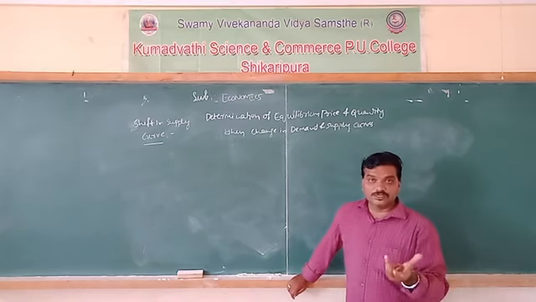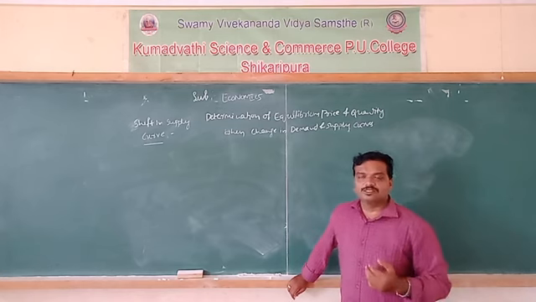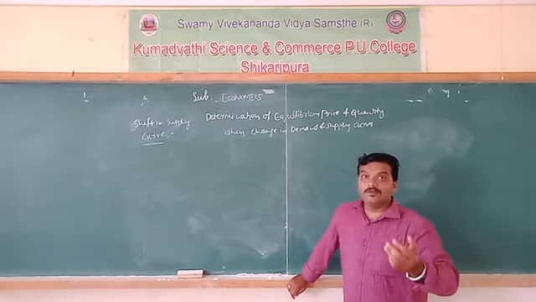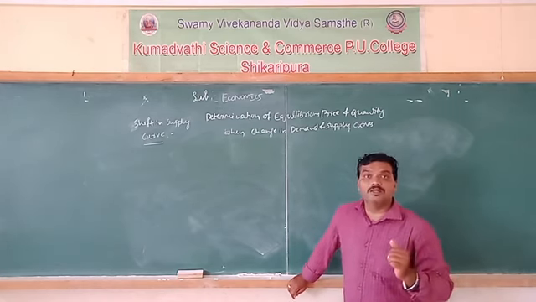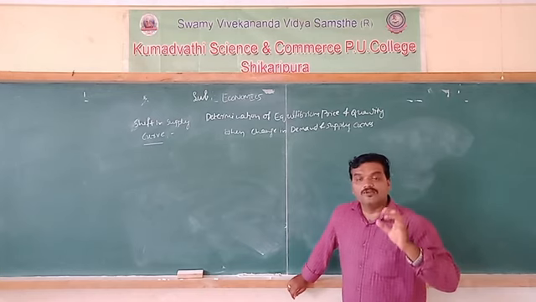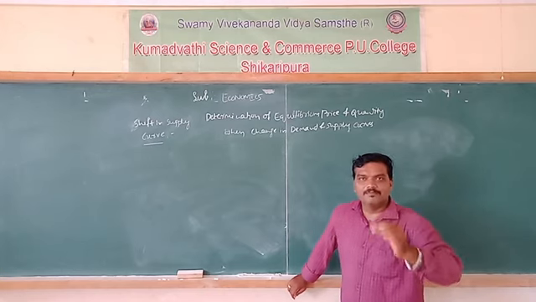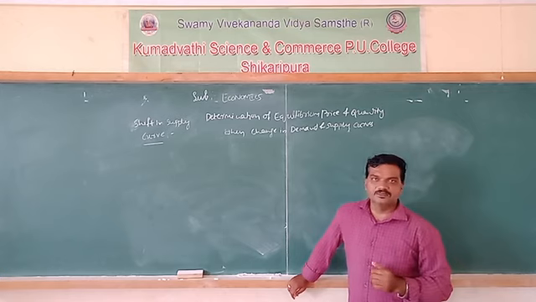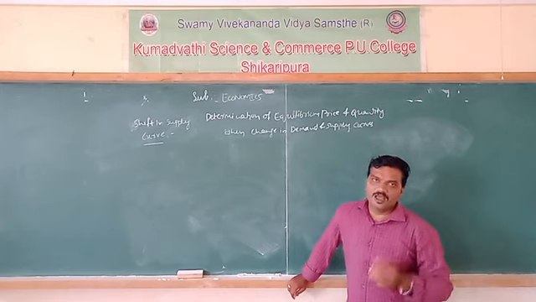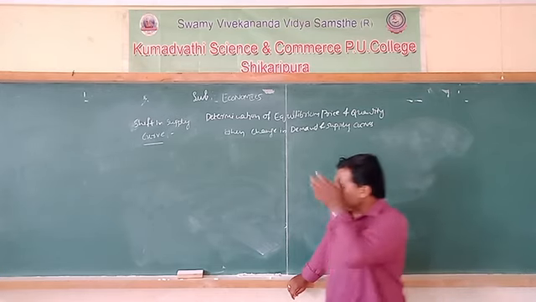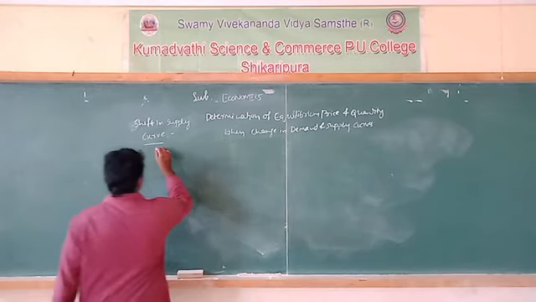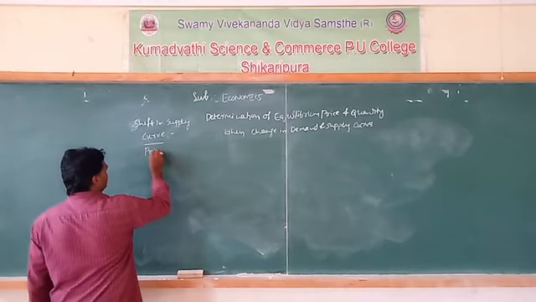Because of increasing cost of production, the firm may raise the price of its commodity. When the firm raises the price of its commodity, what happens? The demand for that commodity in the market may decrease, and the supply also decreases. Okay, let's see. One is prices of inputs.